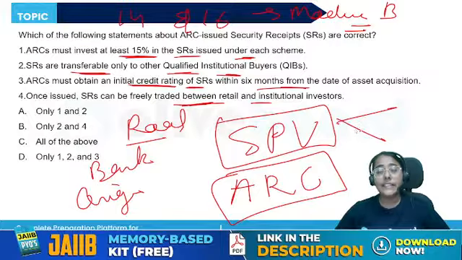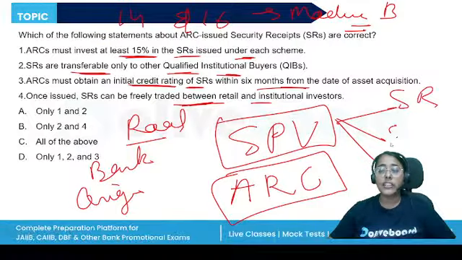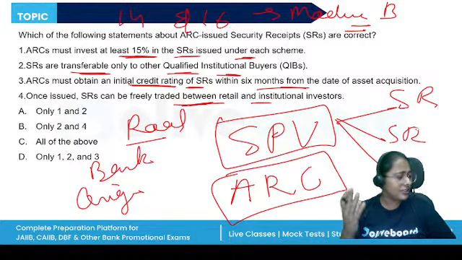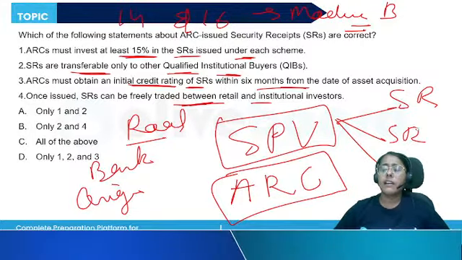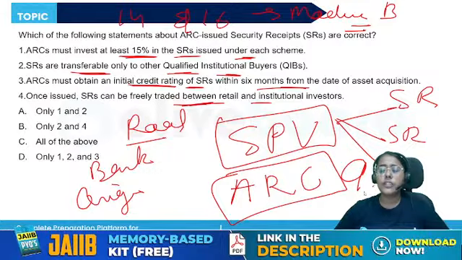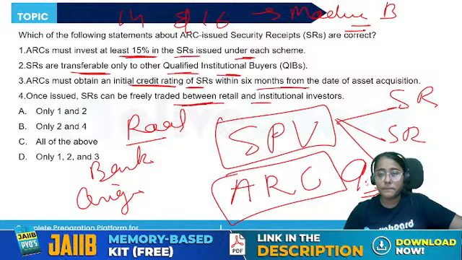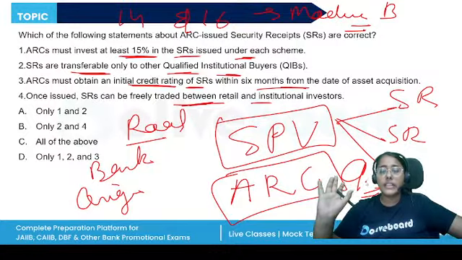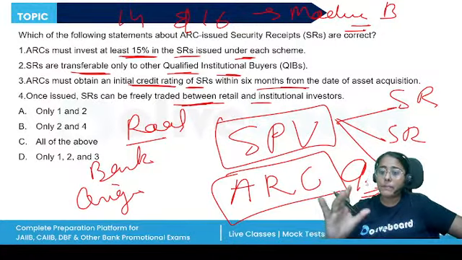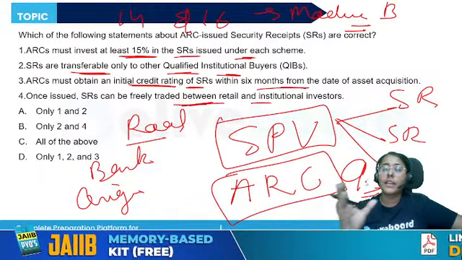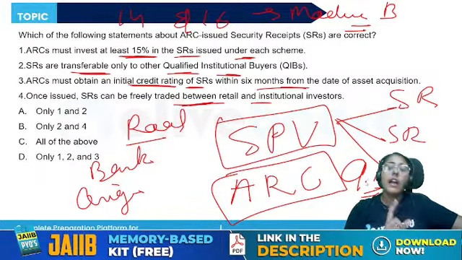The ARC repackages them and issues the security receipts, pass-through certificates, collateral debt obligations, whatever. They are issued to the qualified institutional buyers. So this is the whole process of securitization and reconstruction, right? The SPV will make an immediate payment to the originator. The investors will make the payment to the SPV. SPV will make the payment to the investors from the interest receipts on the underlying assets.